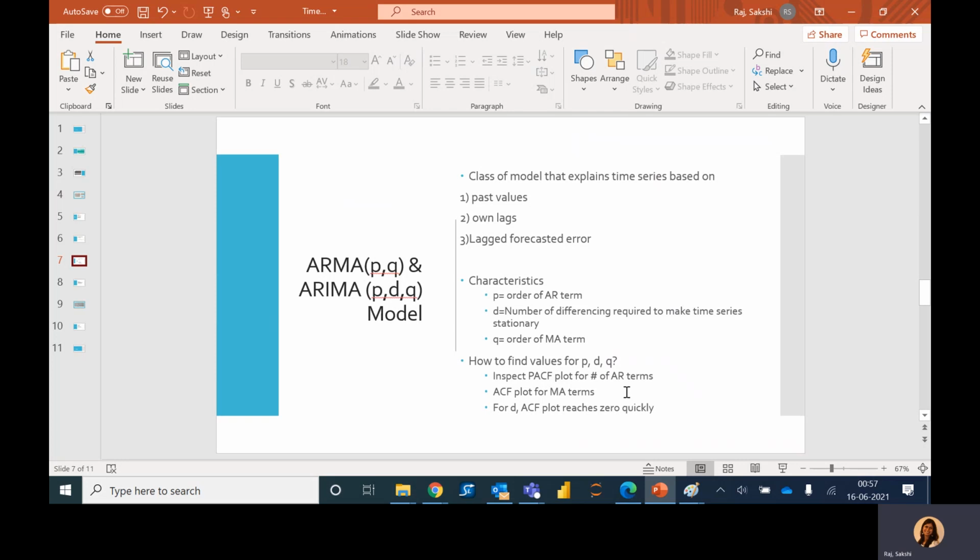Likewise, for the moving average order, we should inspect the ACF plot. Here, the situation is vice versa of the previous one. It's the opposite of AR. For a moving average, the PACF plot is really strong until a certain point, but then it is carried forward because of inertia to subsequent lags, and then it slowly trails off, while for a moving average, the ACF plot declines sharply after K. So this is just to summarize. I will try to take the ACF and PACF plots in detail in some other session.